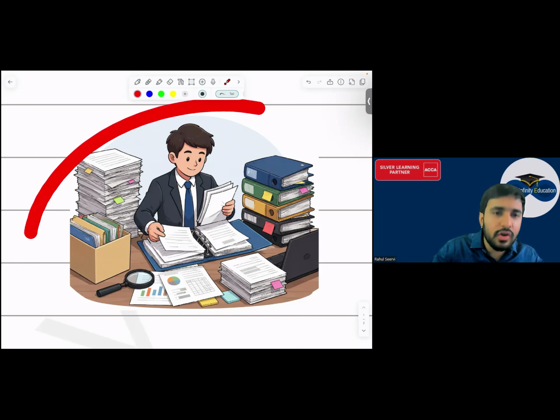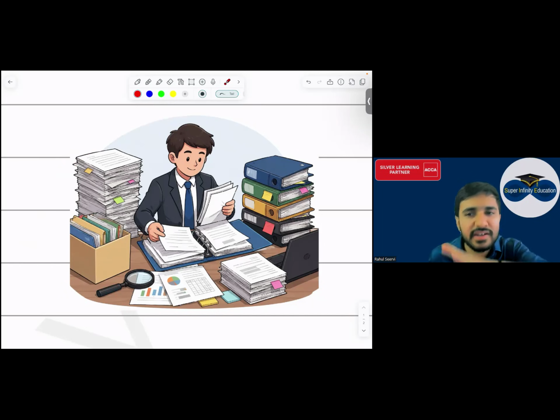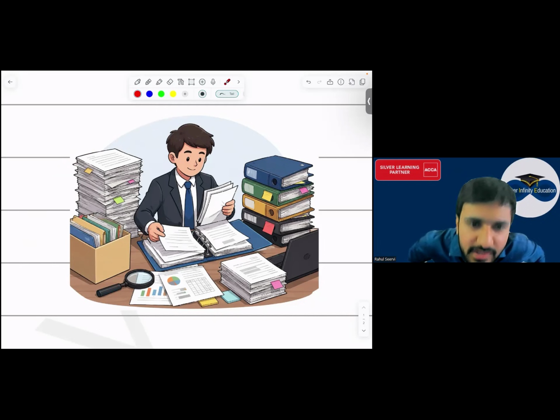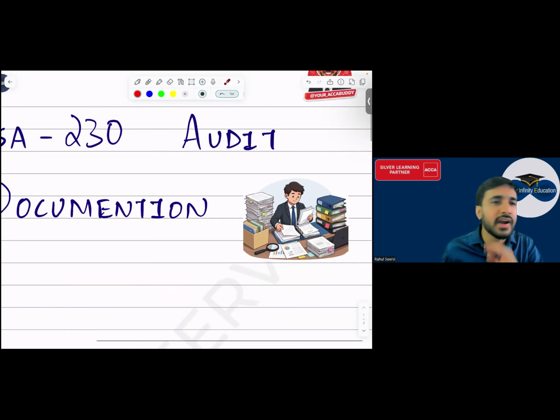तो same way what the auditor will do from the day one when he is starting the audit, वो क्या करेगा? सब कुछ डॉक्यूमेंट कर देगा. So that at the end after 3 months और 4 months if anyone will raise a question that you have not done the audit properly, तो वो क्या करेगा? वो सारा कुछ बता देगा, देखो मैंने इतना काम किया है, तुमको लगता है कि मैंने काम नहीं किया, ये देखो पूरा काम किया, पूरा लिखा हुआ है क्या क्या काम किया मैंने. So that is the reason auditor will maintain these documents. Everyone understood the basic regarding this ISA?